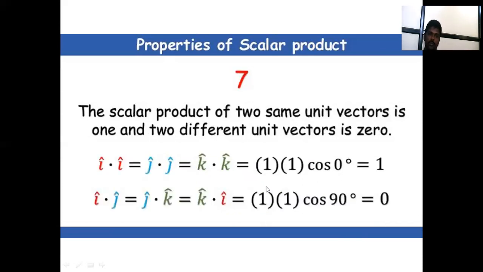The scalar product of two same unit vectors is 1, and of two different unit vectors is 0. That means i cap dot i cap, j cap dot j cap, k cap dot k cap are all 1, and i cap dot j cap, j cap dot k cap, k cap dot i cap are 0, because cos 90 is 0. Unit vectors of the same type give 1, and two different unit vectors give 0.